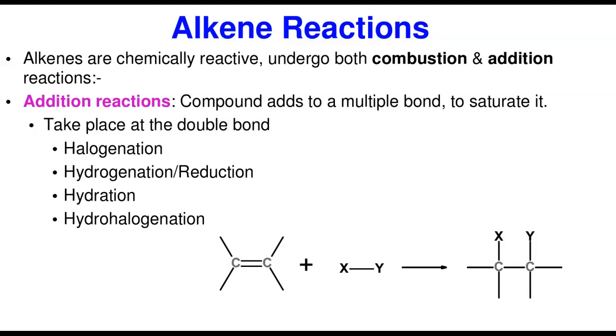Now, the alkene reactions, or their chemical properties. Alkenes are very chemically reactive. They undergo combustion. Remember, when we talked about alkanes, the only reaction that alkanes undergo is combustion. Now, let me tell you this. A hydrocarbon is any compound that contains only hydrogen and carbon. Remember, every hydrocarbon, just like alkenes, will undergo combustion, whether it is an alkane, an alkene, an alkyne, or an aromatic. Every hydrocarbon will react with oxygen to form what?